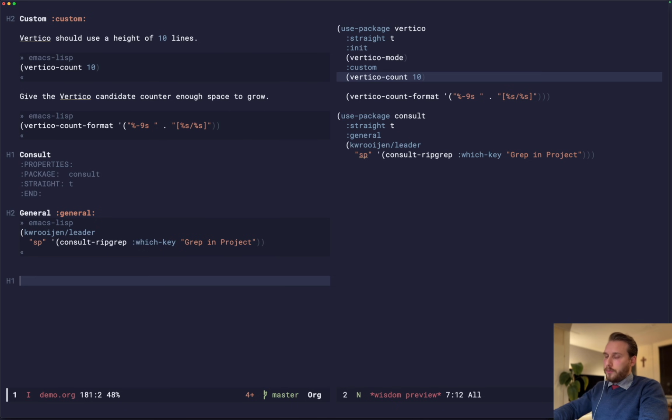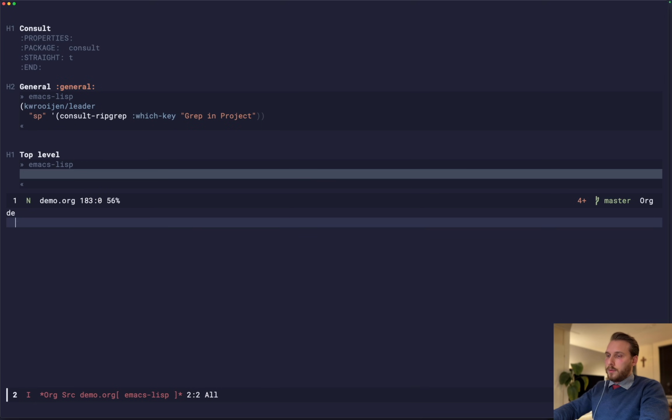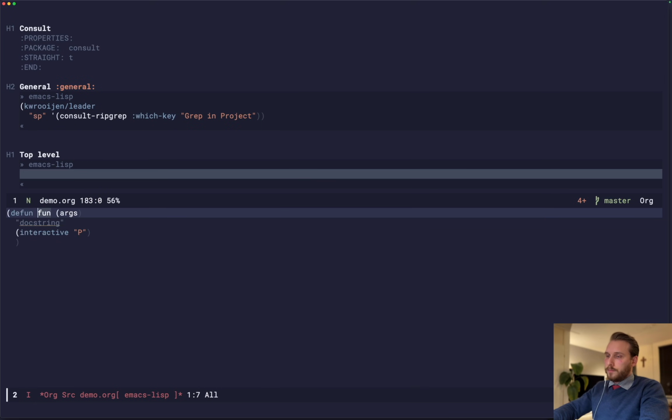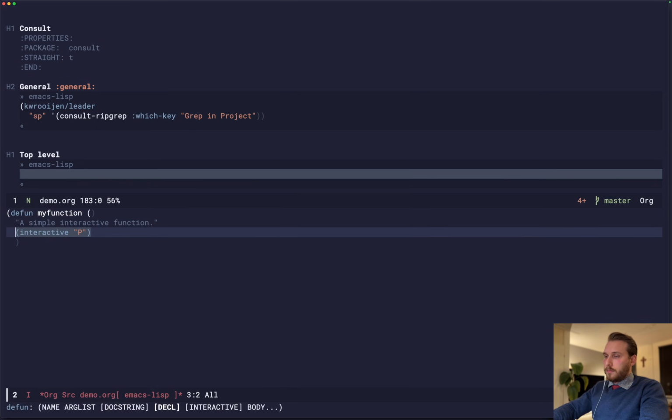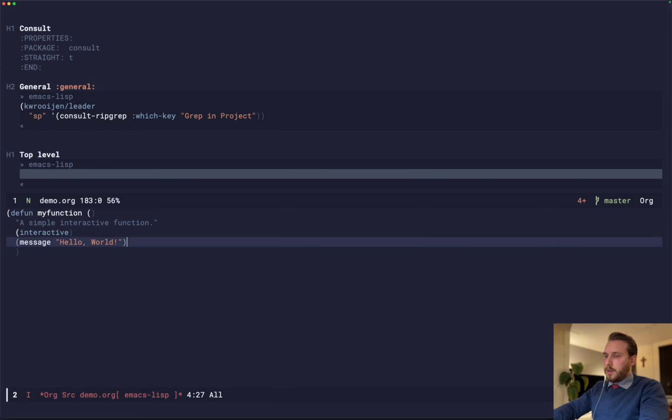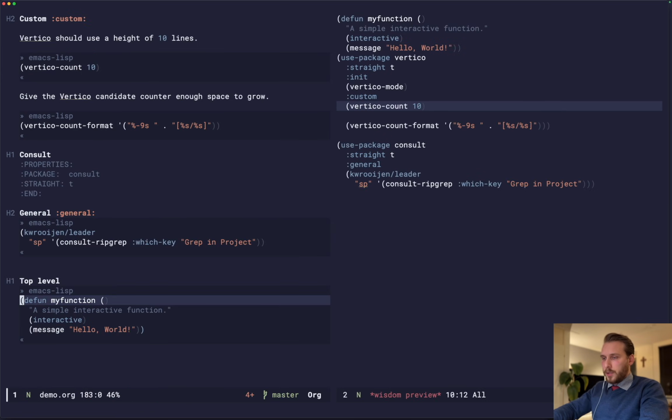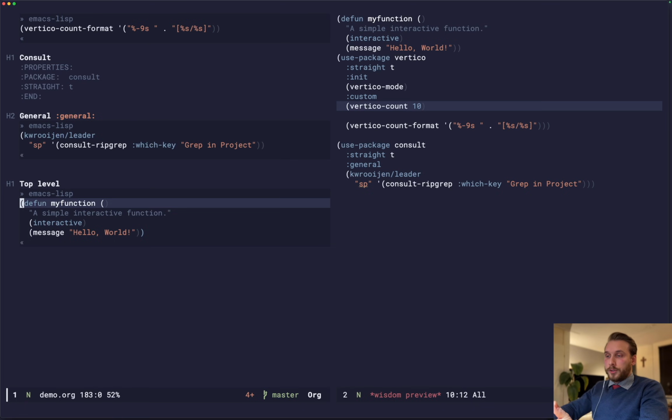Now, what happens if we create a new top level heading, and we do not declare a use-package statement? So we could, for example, create a function, my-function, interactive, and we just say hello world, whatever, doesn't matter. So here we define a function, my-function, that just messages hello world.